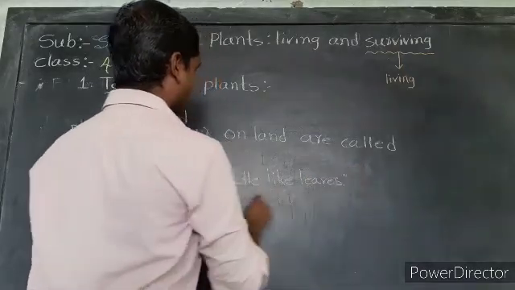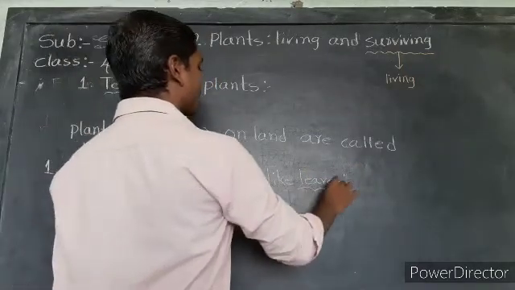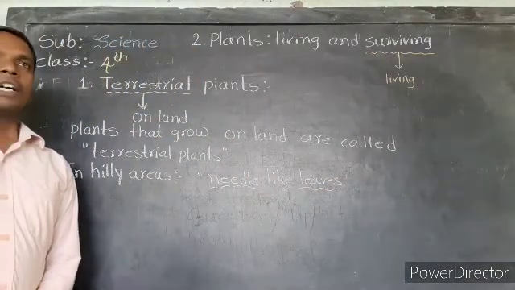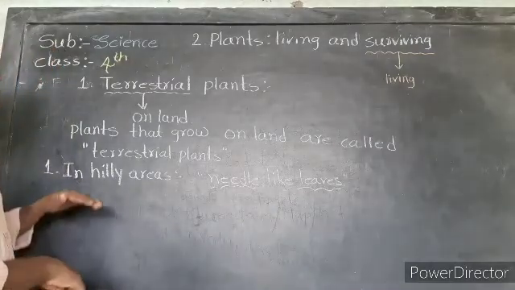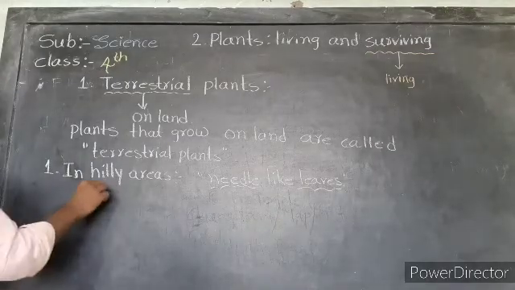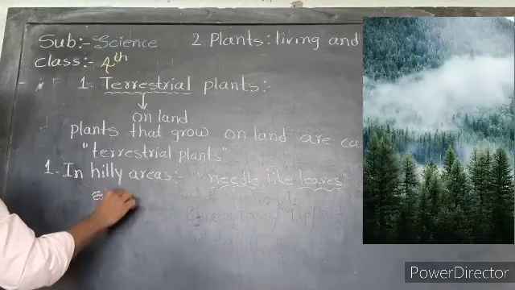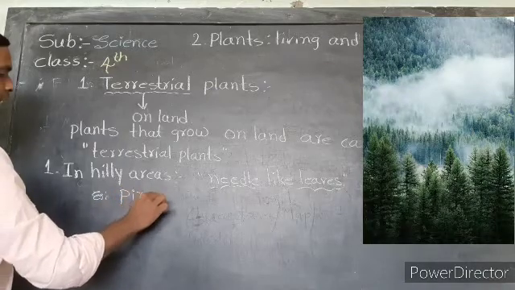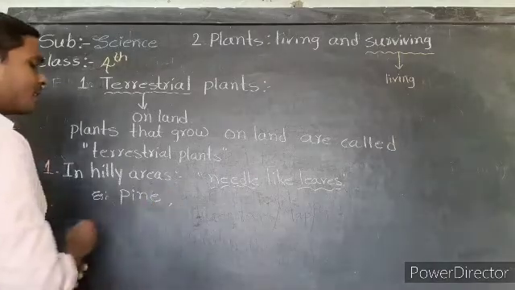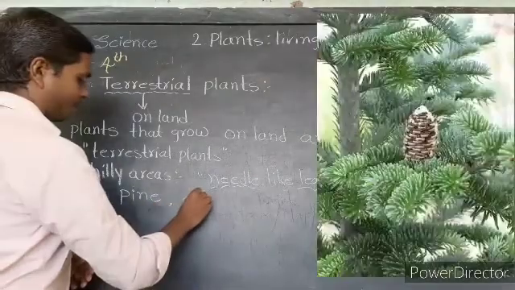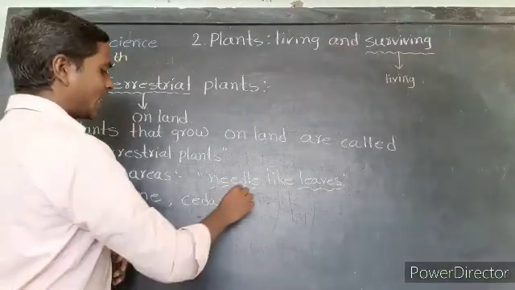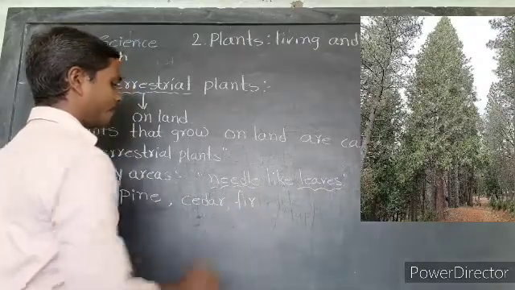Needle-like leaves. Okay? So needle leaves are there. For example, hilly area trees are: one is pine, and next, the second one is cedar, and the third one is fir.